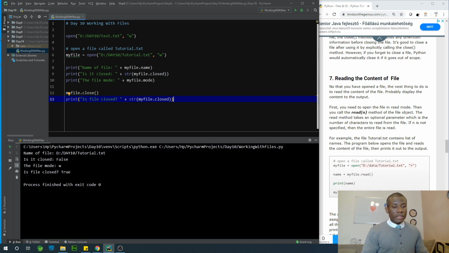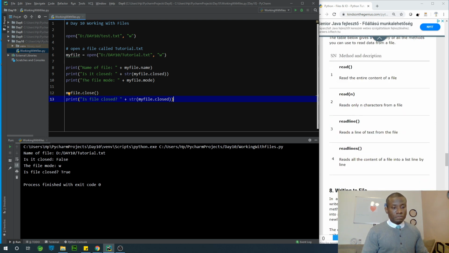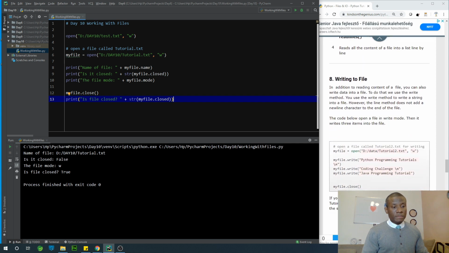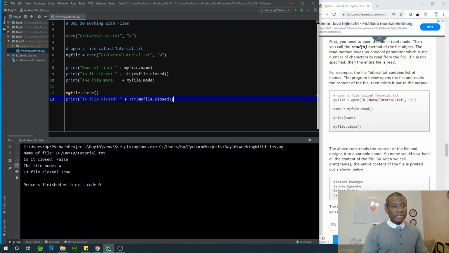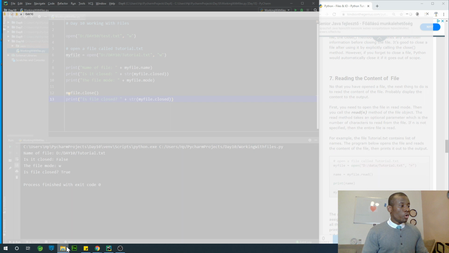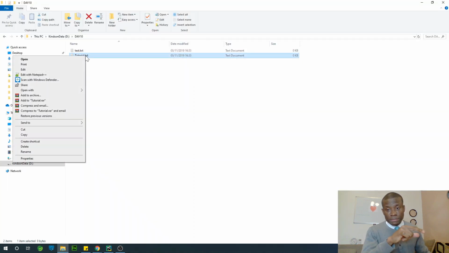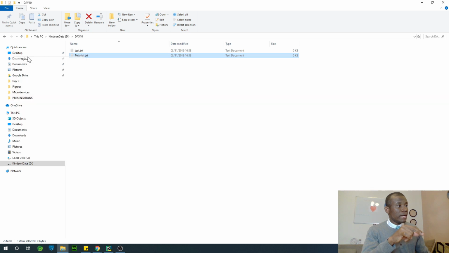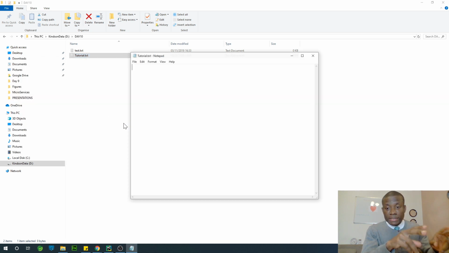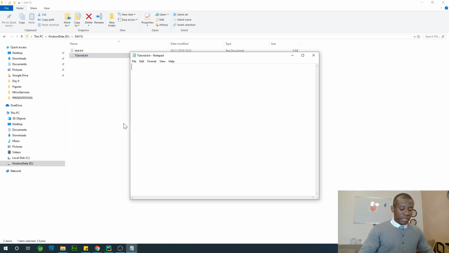So let's do something. What I'm going to do at this point is to take a list of names and put right inside this file. So let's go to open this file, this tutorial.txt, and put a list of names inside this file, so that we can read the content of this file and display it in the output. So let's say Kyneton.